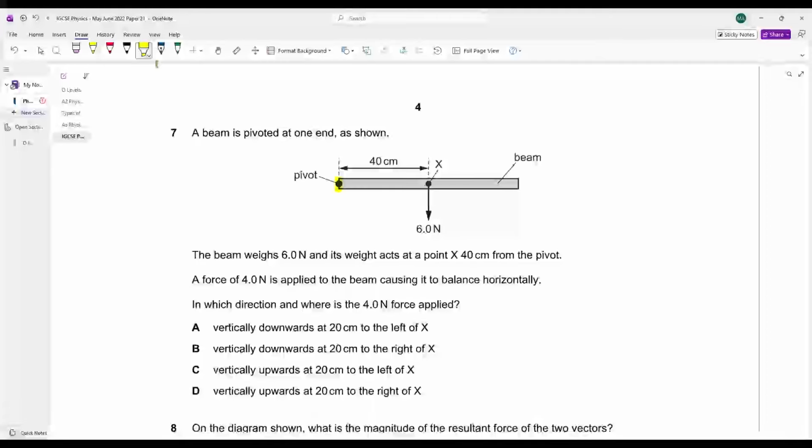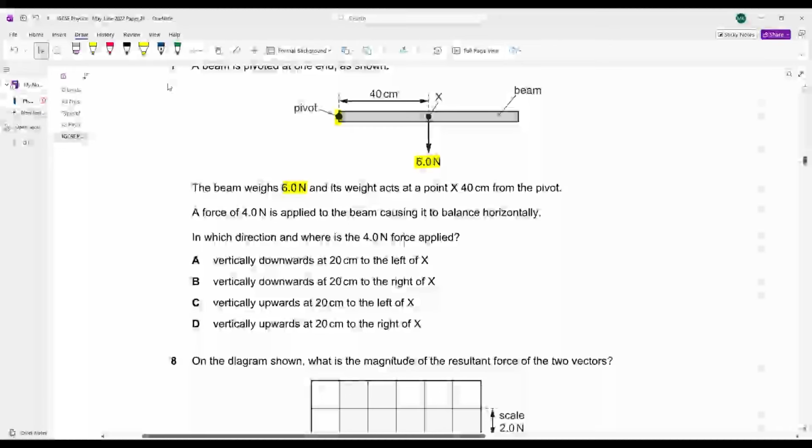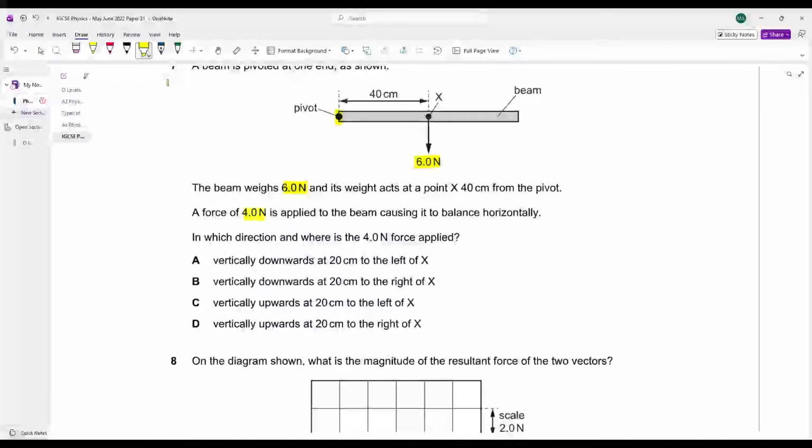A beam is pivoted at one end. This is your pivot. The beam weighs 6 Newton and its weight acts at a point 40 centimeter from the pivot. So the weight of the beam is 6 Newton and it is acting 40 centimeter from the pivot. A force of 4 Newton is applied to the beam causing it to balance.